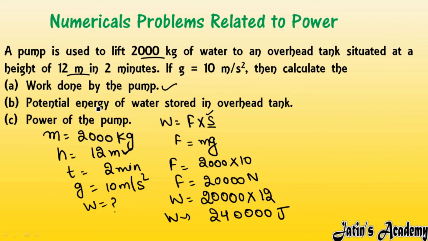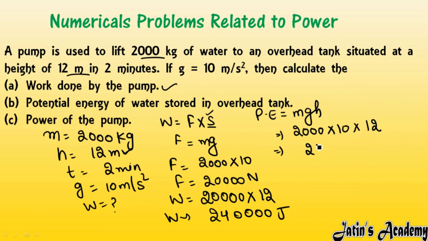Second, we have potential energy. Potential energy we have to calculate. What is the potential energy formula? mgh. Fine, so just put the values. What is the m value? M value is 2000 multiply g value is 10 and multiply height given to us is 12. So what will be the answer? It is the same, 24 with 4 zeros, joule. This is the potential energy, meaning the work done and potential energy values came out the same.